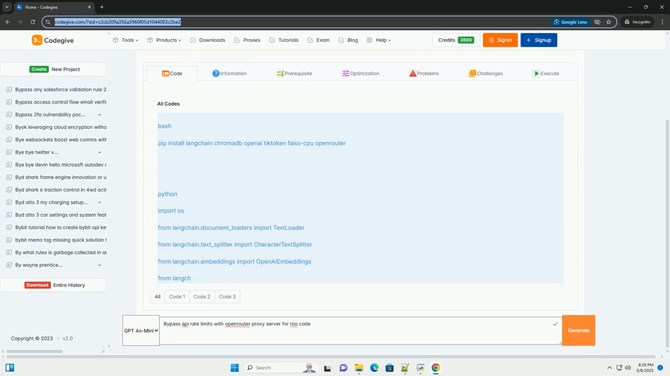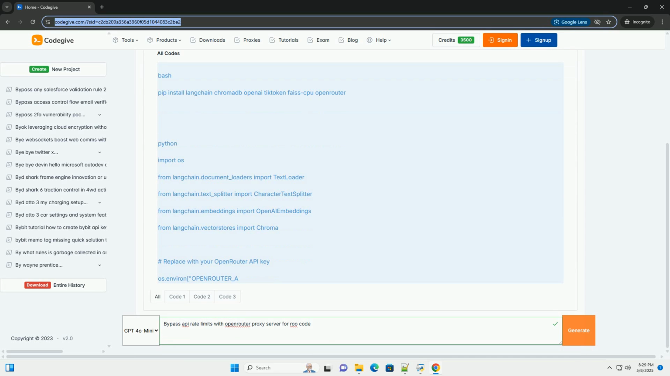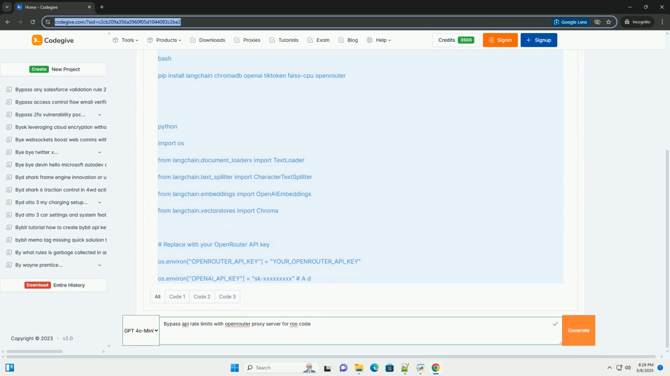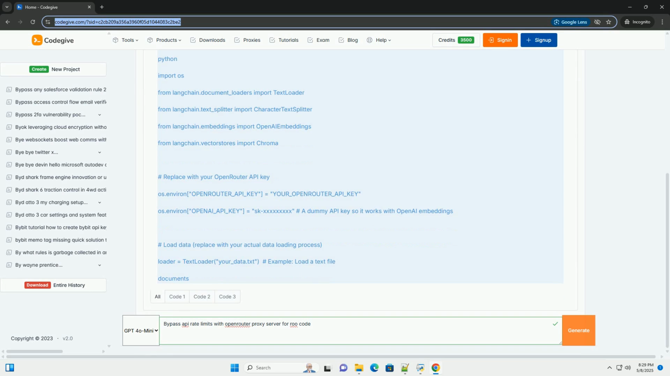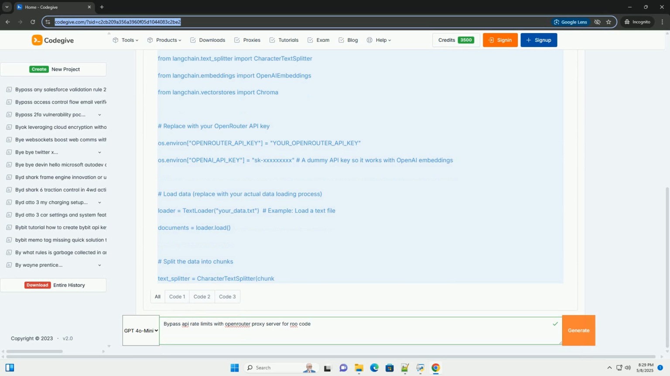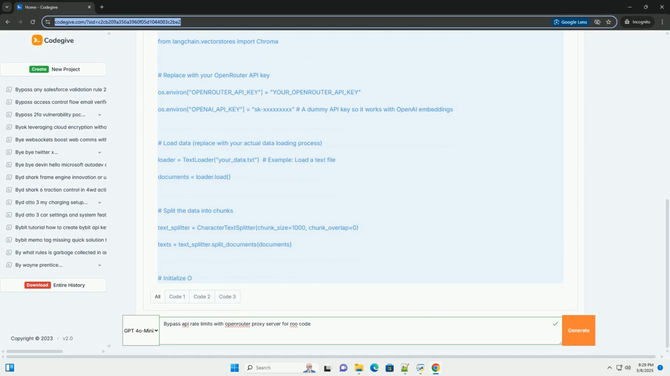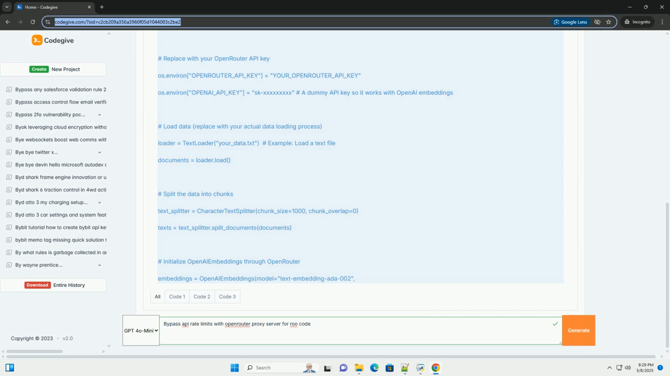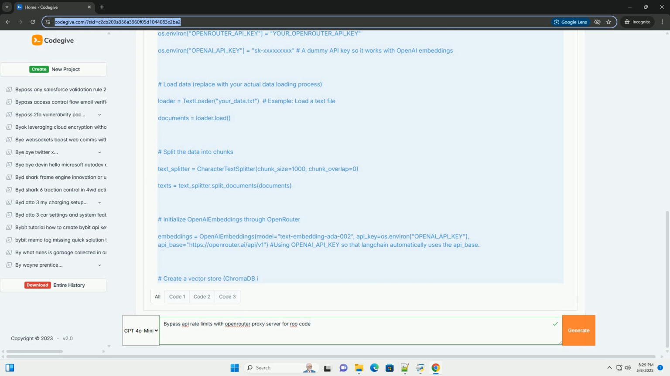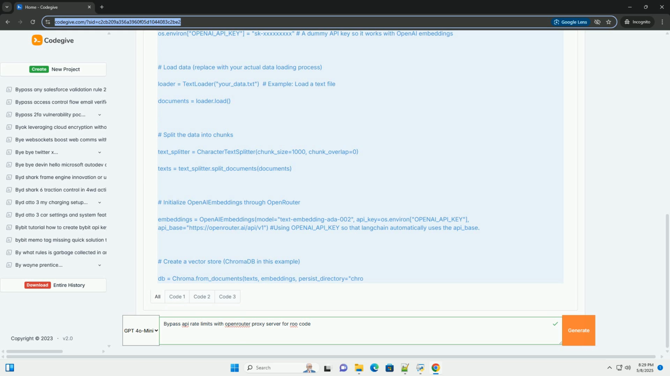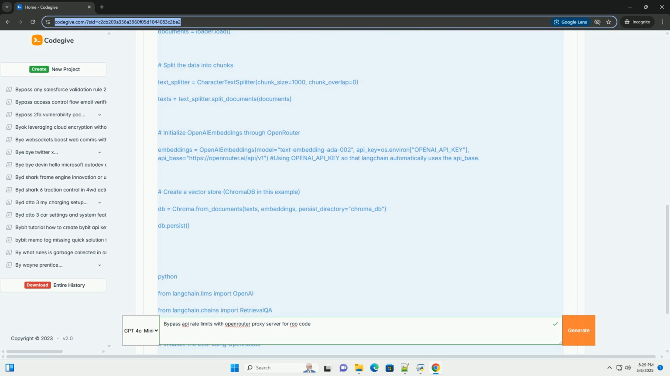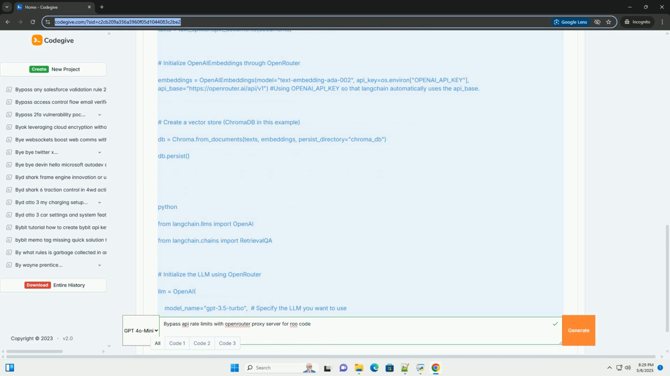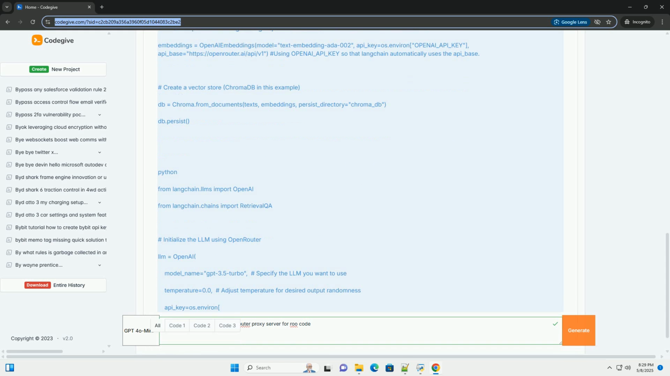Bypassing API rate limits with an OpenRouter proxy server for RAG applications. API rate limits are a common constraint when building applications that rely on external services, such as large language models, LLMs, like OpenAI's GPT models. Hitting these limits can significantly impact user experience, causing delays or outright failures. One effective strategy to mitigate this is by utilizing a proxy server like OpenRouter.